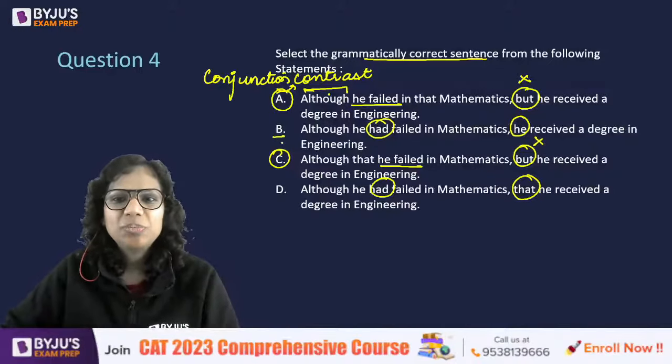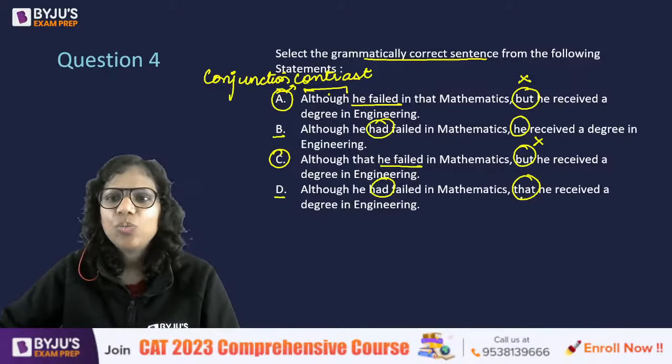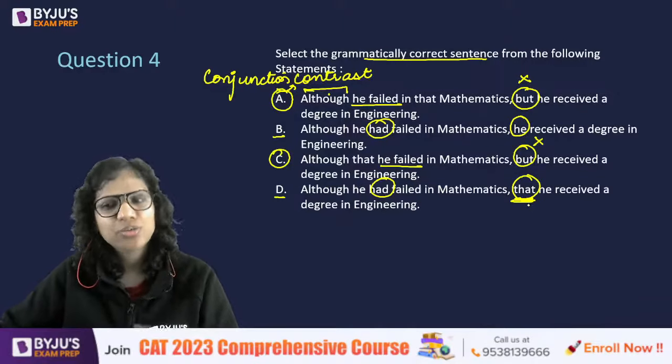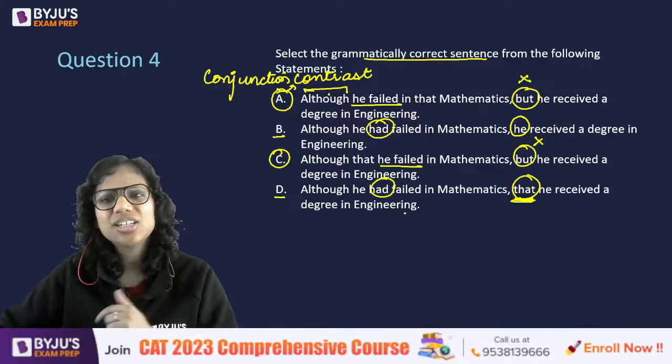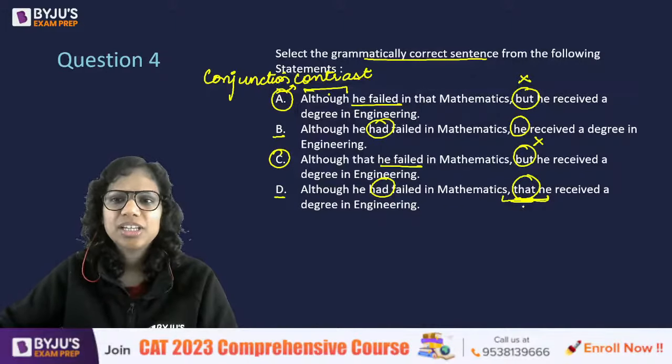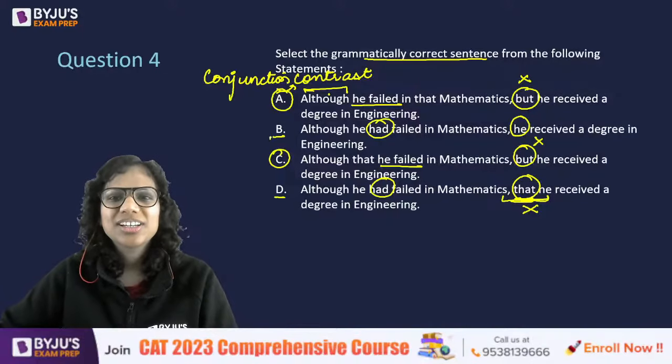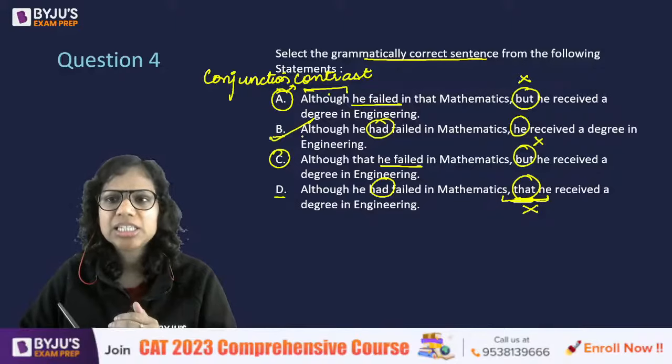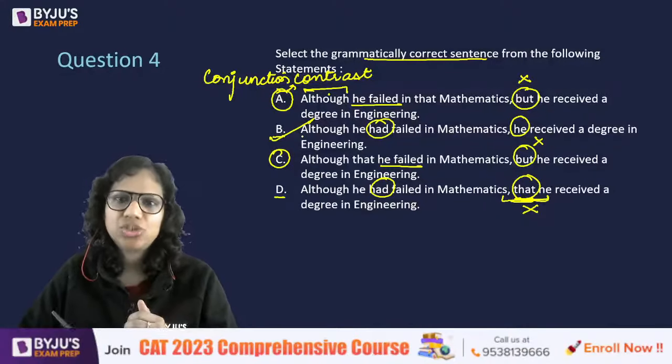Now, look at B and D. Why this that here? Although he had failed in mathematics, fine. That he received a degree in engineering. What is the purpose of this that? It is redundant. We don't need a that here. So, B, Bangalore. Although he had failed in mathematics, he received a degree in engineering.